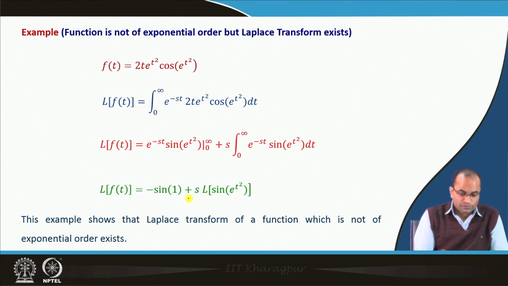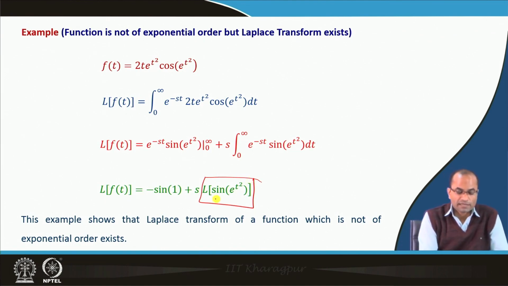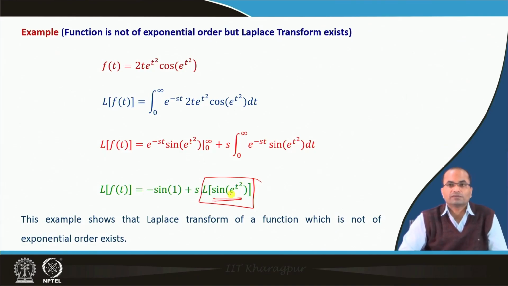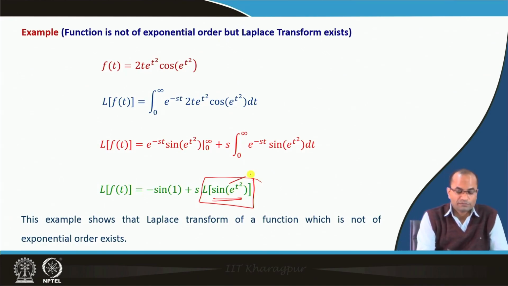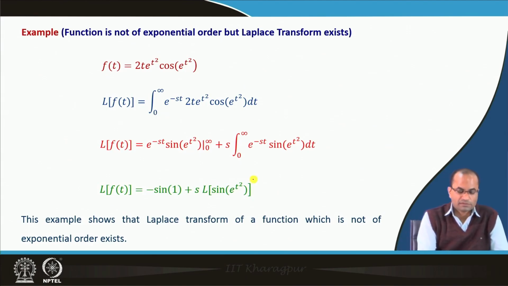What this example shows is that the Laplace of sin(e^(t²)) exists because of our sufficient conditions. This sin(e^(t²)) is a continuous and bounded function. So, it is piecewise continuous and of exponential order, and the sufficient condition says that its Laplace transform will exist.